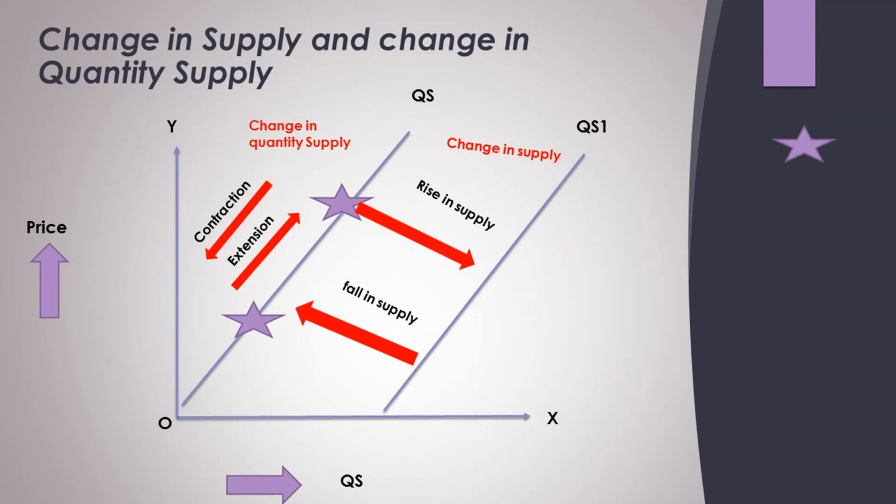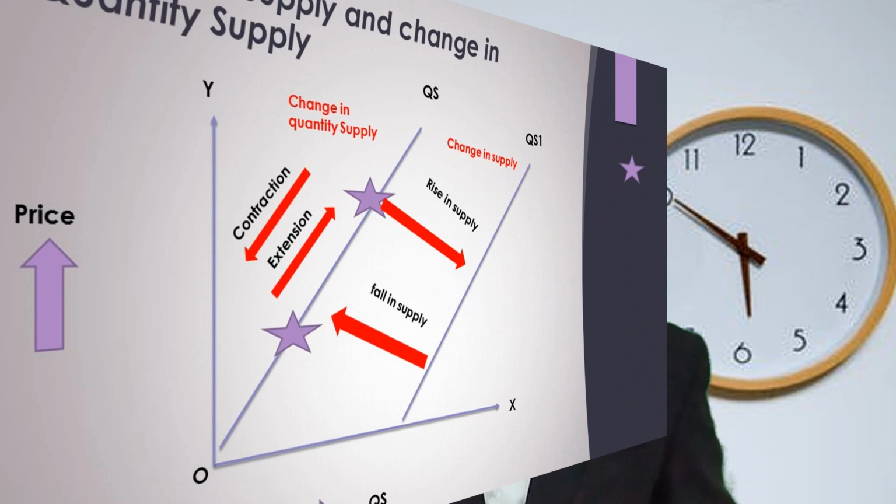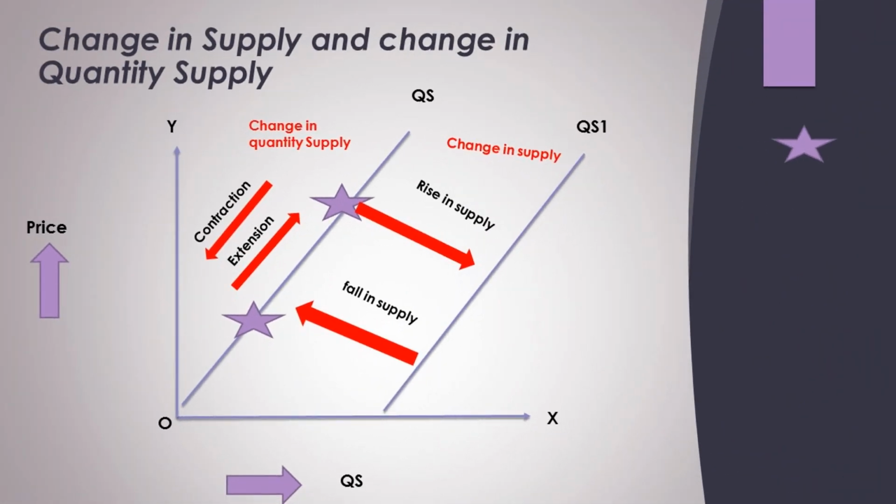Finally, we need to understand the difference between change in supply and change in quantity supplied. We had already done that in our demand chapter as well. So now there are two cases: number one, change in quantity supplied; number two, change in supply. Change in quantity supplied will always be due to the price. If price increases, quantity supplied will also increase.